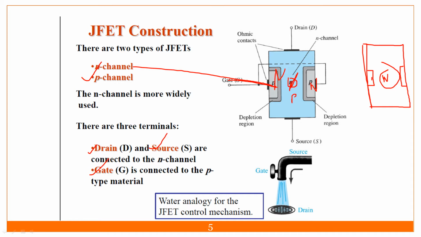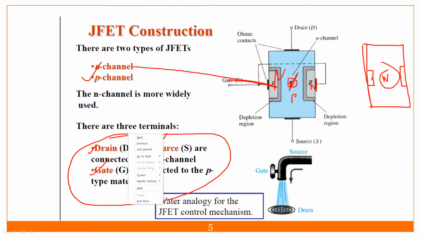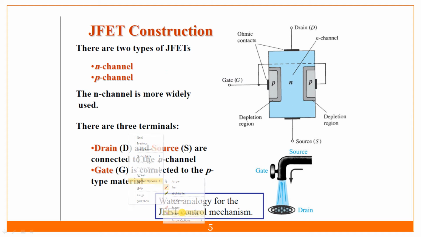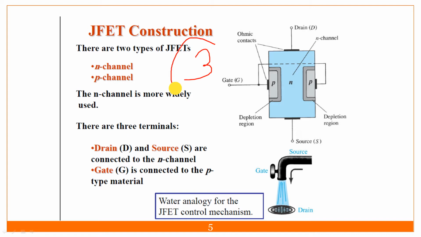So you have to tell me what the terminals of a BJT are. What are the terminals of a BJT, in the comment box. I am watching your comments. Just comment your answer. How many terminals? We know that BJT and FET are three terminal devices. So you have to tell me what the three terminals of a BJT are.